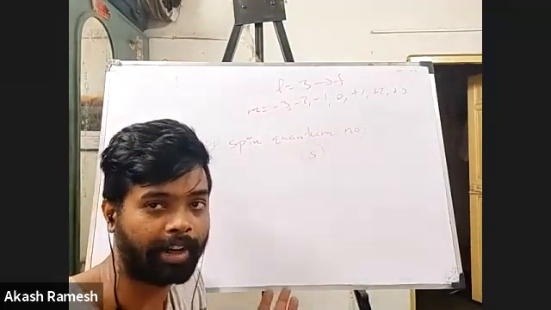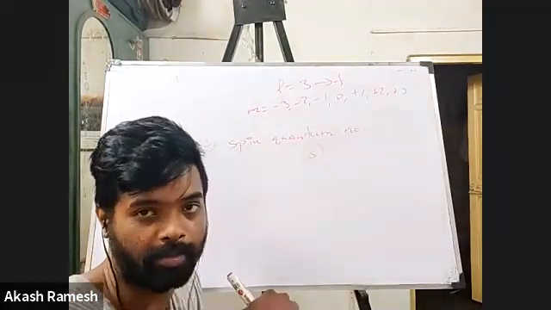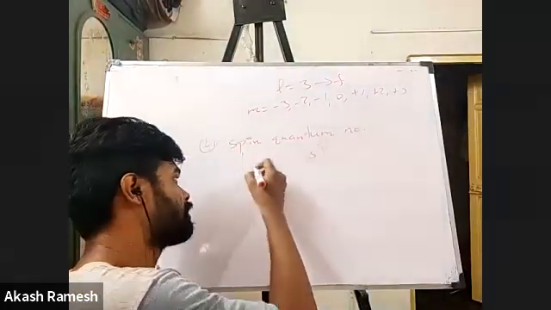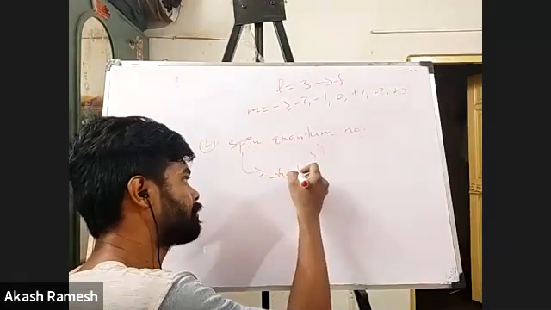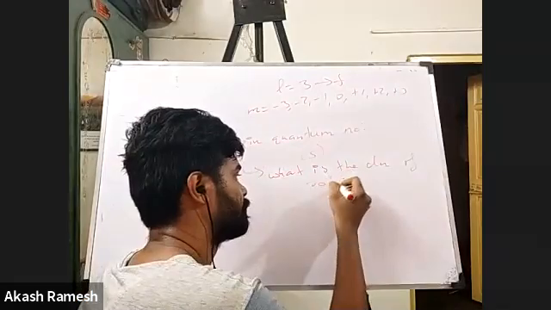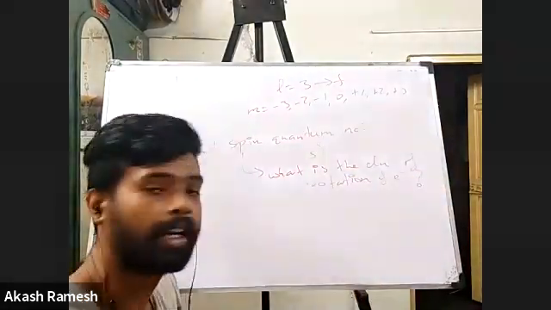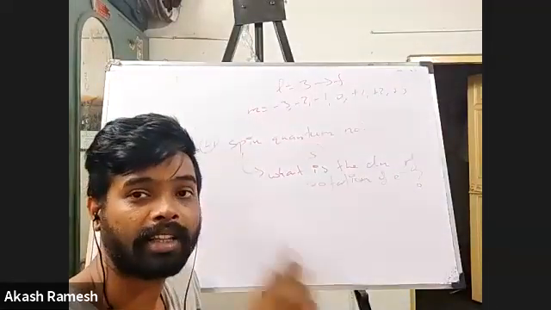Now again, it has to answer a question, isn't it? The question it is going to answer is what is the direction of rotation of an electron, right?